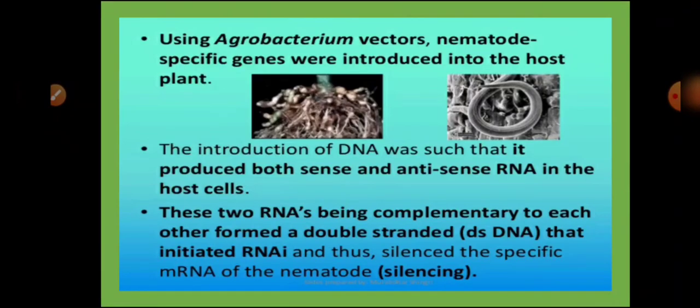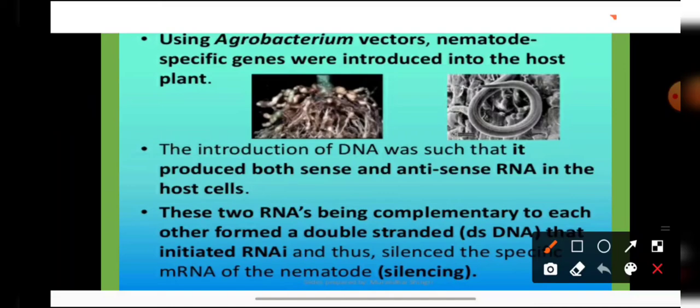We all know that whenever a nematode attacks the crop plants, it inserts the genes of its growth factors. And these genes act by forming a specific messenger RNA, and this messenger RNA will form the various growth factors which are required for the growth of the nematodes. Now what the scientists have done, they have isolated the gene which is responsible for the nematode growth and they have introduced this gene within the tobacco plants using Agrobacterium vectors.